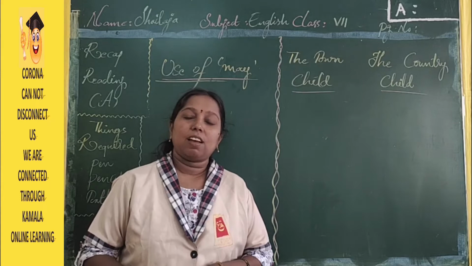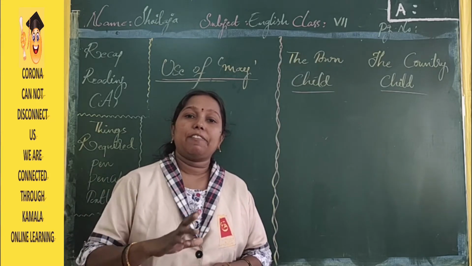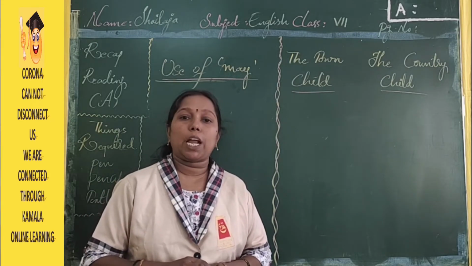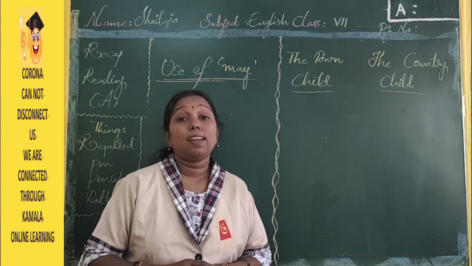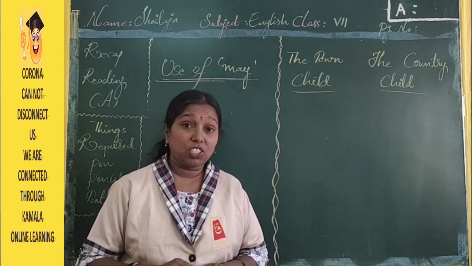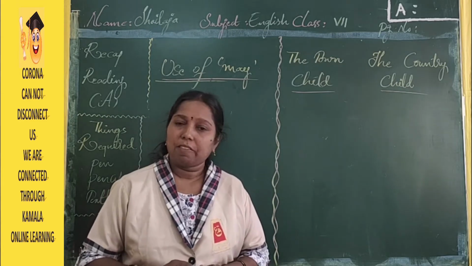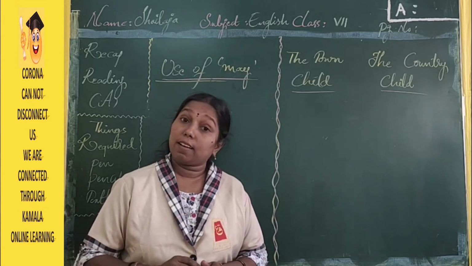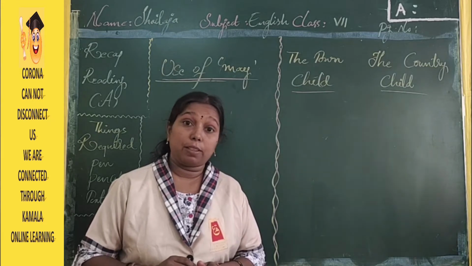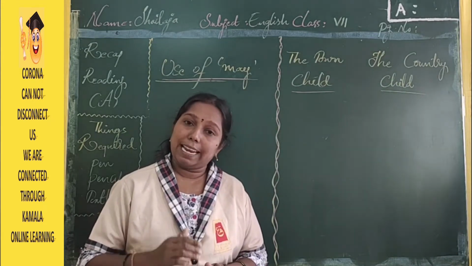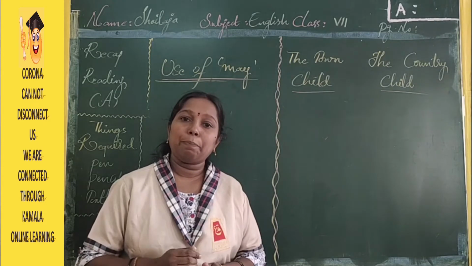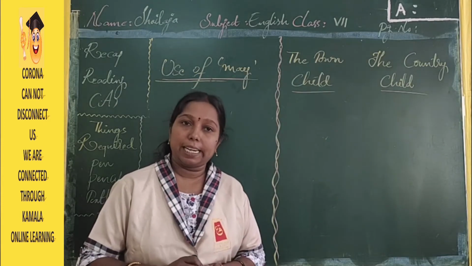In our previous class, Unit 1, we finished our topic, the Town Mouse and the Country Mouse. After that, we went to a grammar topic: adjectives and compound words, degrees of comparison. We finished the grammar part, right? But the grammar part has not ended there. There is a little bit of extension of grammar. Now let's see what the grammar content is.